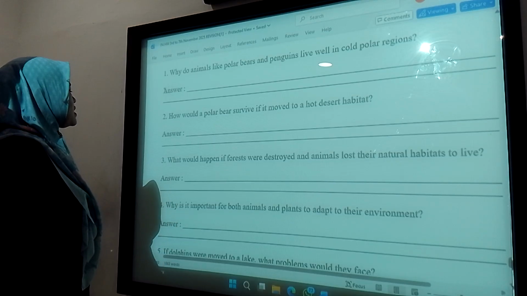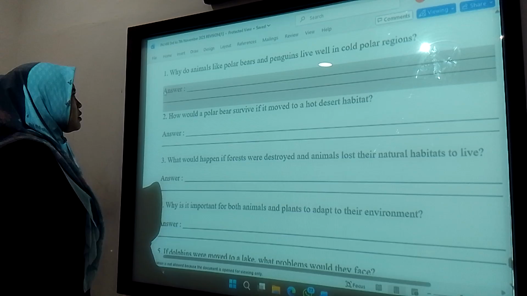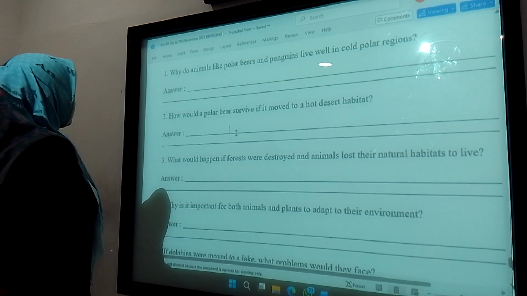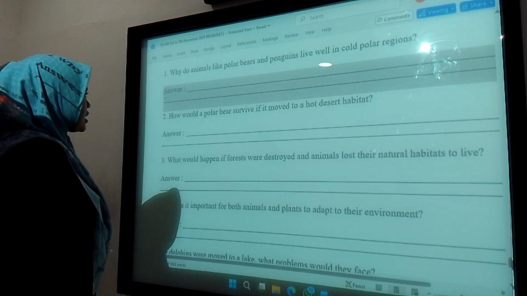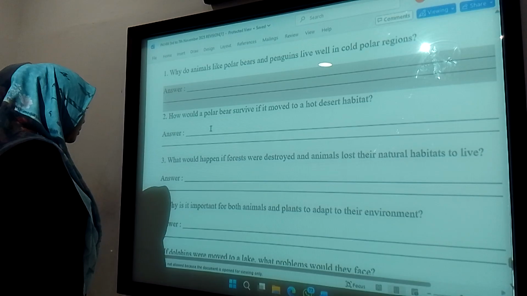Next, number one, why do animals like polar bears and penguins live well in the cold polar region? Because they have thick fur, and then fat layers, and their body can adapt to the low temperature.